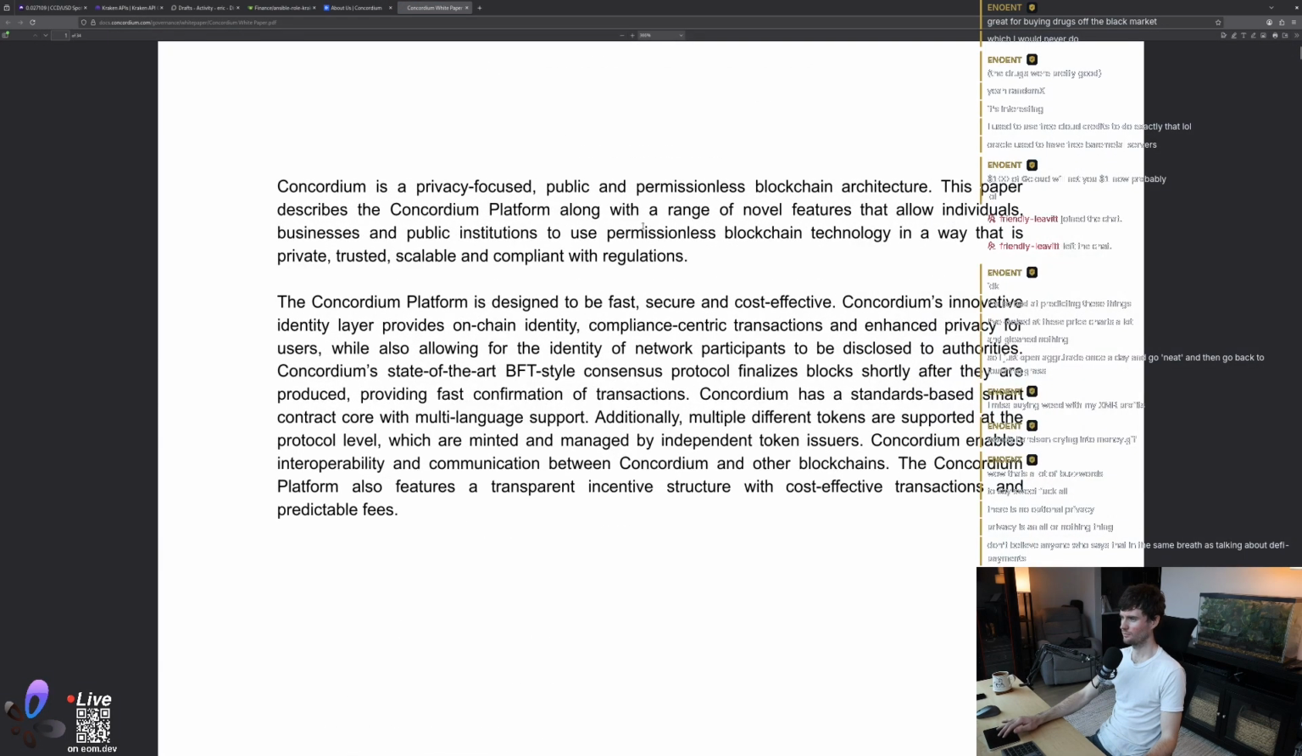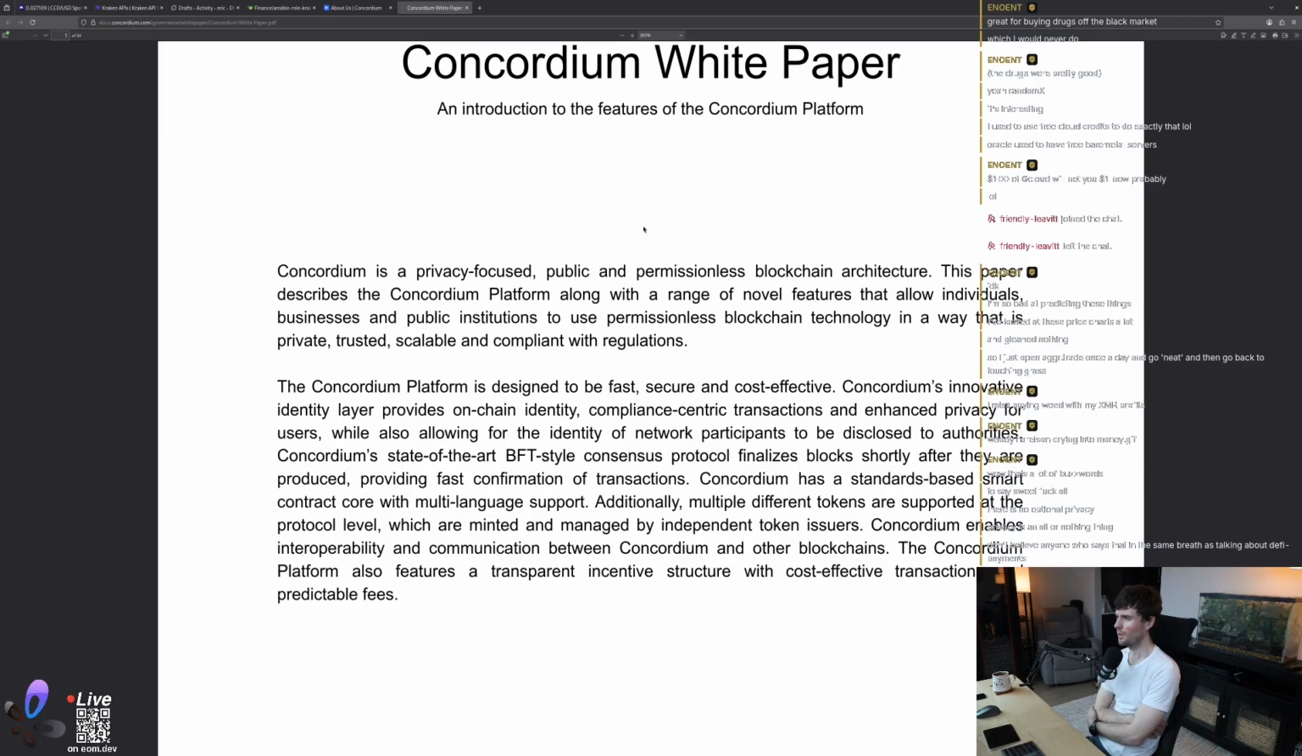This is what we need. Privacy-focused, public and permissionless blockchain architecture. Designed to be fast, secure, and cost-effective, Concordium's innovative identity layer provides on-chain identity, compliance-centric transactions, and enhanced privacy for users, while also allowing for the identity of network participants to be disclosed to authorities. Concordium's state-of-the-art BFT-style consensus protocol finalizes blocks shortly after they are created, with multi-language support.